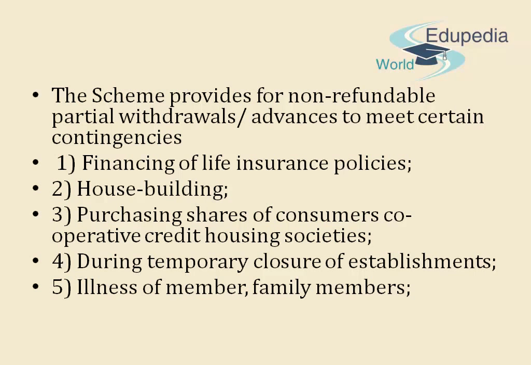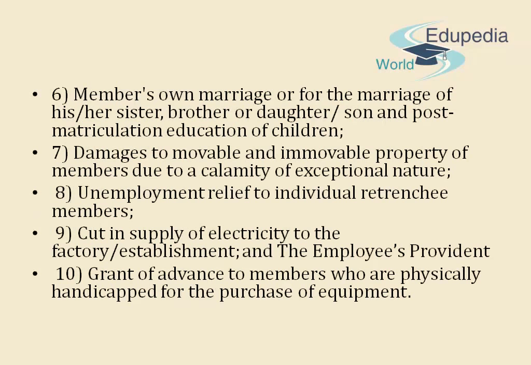The scheme provides for non-refundable partial withdrawals, advances to meet certain contingencies like: 1, financing of insurance policies; 2, house building; 3, purchasing shares of consumers cooperative credit housing societies; 4, during temporary closure of establishments; 5, illness of member or family members; 6, member's own marriage or for the marriage of his or her sister, brother or daughter, son, and post-matriculation education of children; damages to movable and immovable property of members due to a calamity of exceptional nature; unemployment relief to individual retrenchee members; cut in supply of electricity to the factory or establishment; and grant of advance to members who are physically handicapped for the purchase of equipment.